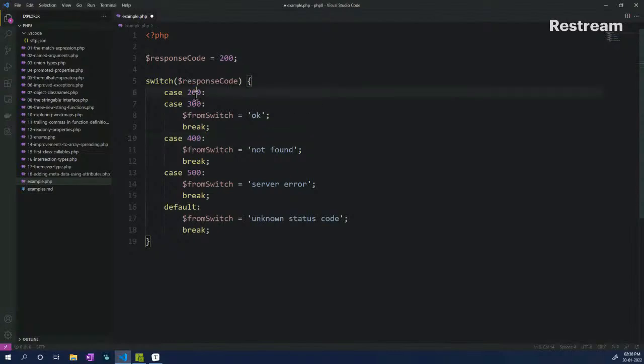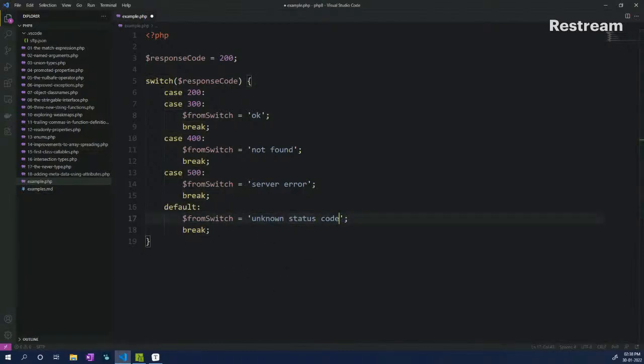For case 200 and 300, the variable will have OK. For case 400, it will be not found. For 500, it would be a server error. We also have a default case which puts in an unknown status code.